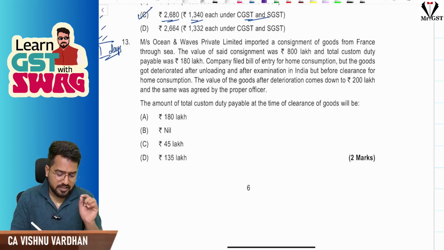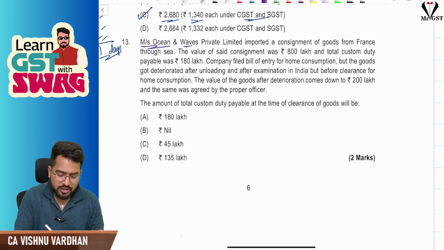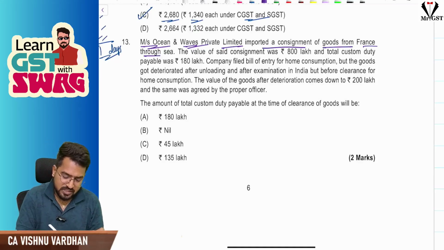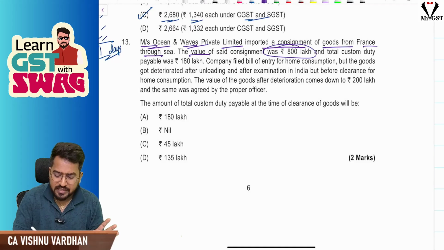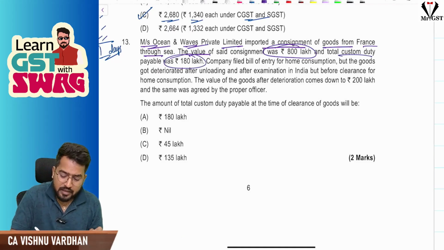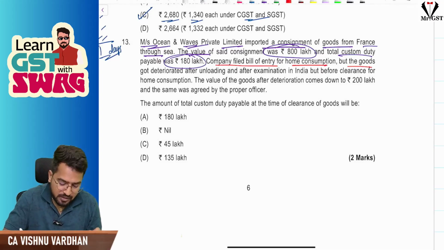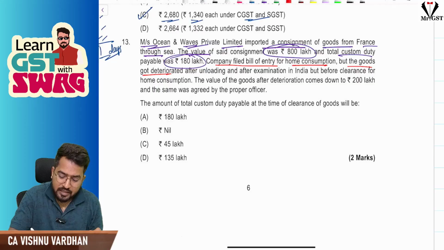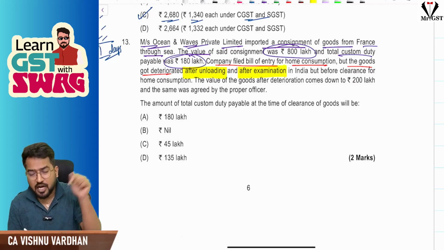Where the interesting point here is, see, Messrs. Ocean and Waves Private Limited imported a consignment of goods from France through sea. The value of said consignment is 800 lakhs. Total customs duty payable is 180 lakhs. Here, the catch is company filed a bill of entry for home consumption, but the goods got deteriorated. This is very, very important, my dear friends. After unloading and after examination, not before examination, after examination.